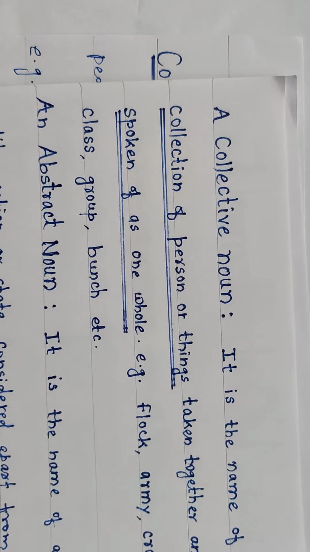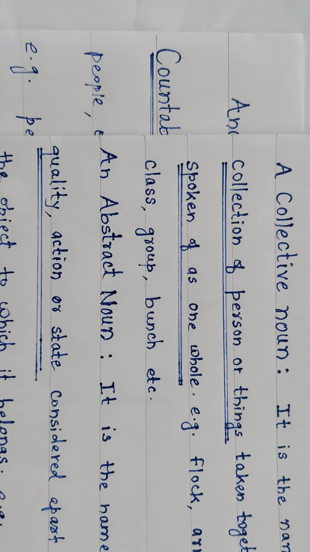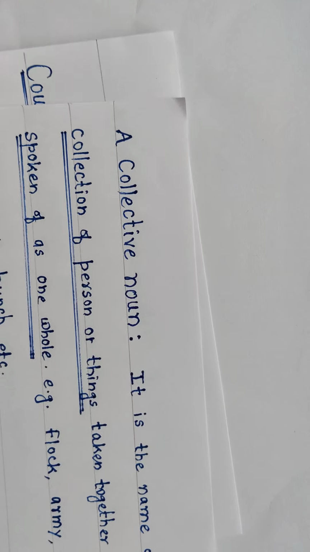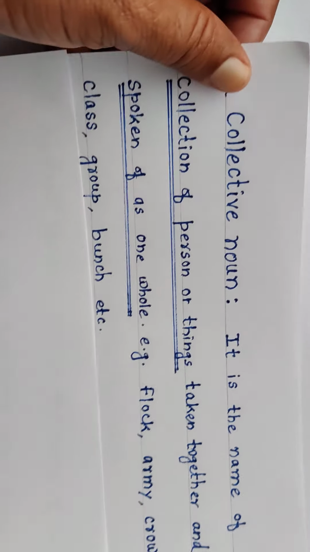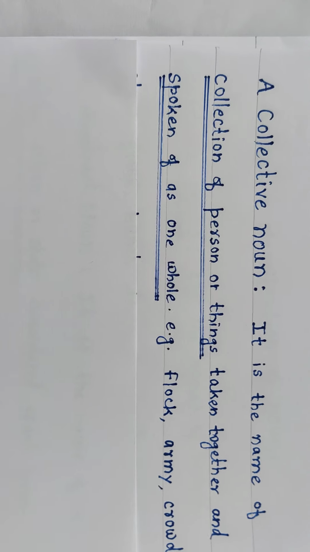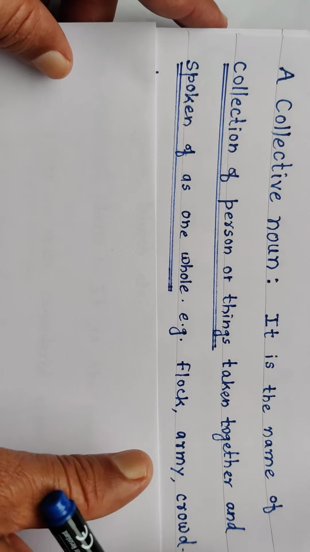Some another classification of noun. Look here, common nouns are again divided or classified into collective noun and abstract noun.